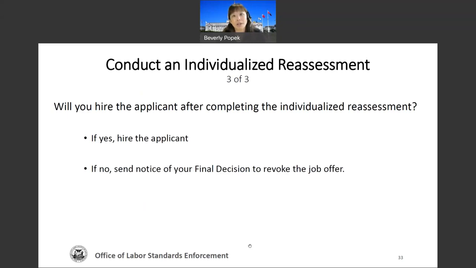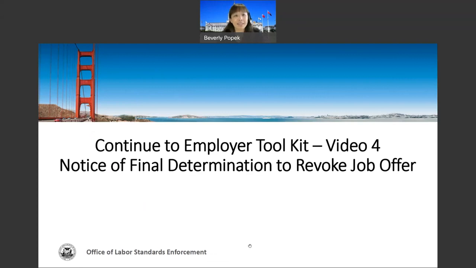Ultimately, we get to the part after you review all of the information that the applicant has given you. Have they responded? Do you still have concerns? Has it answered your concern in one way or another? I mean, will you hire the applicant? If yes, hire the applicant. If no, then you must send your final decision to revoke the job offer. That concludes our video regarding the individualized assessment and reassessment process.